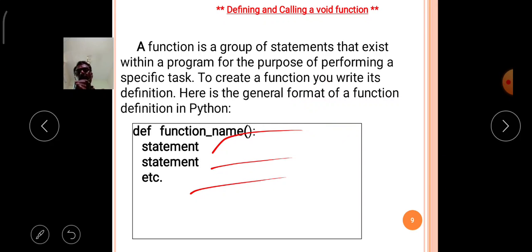So you have to follow the indent methodology. With the help of the space bar key or tab key, you have to give each and every line spaces